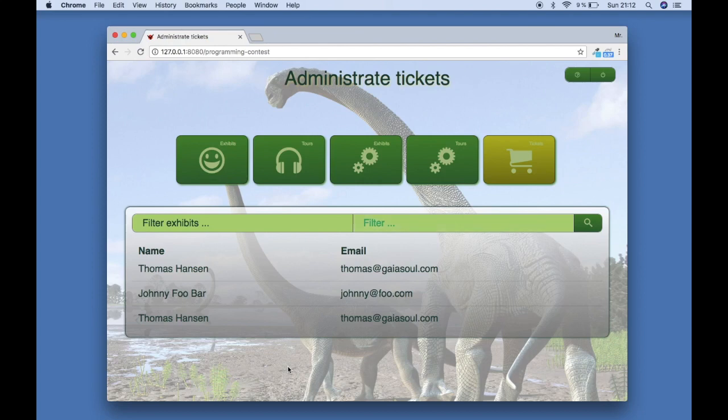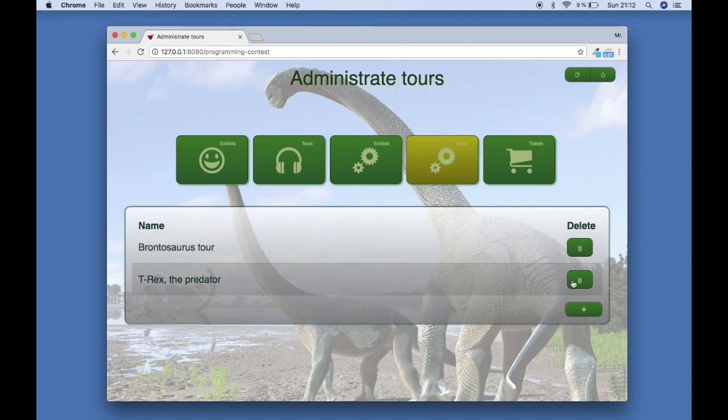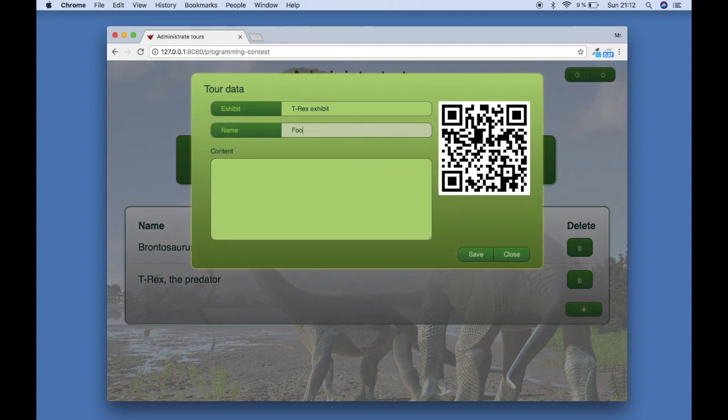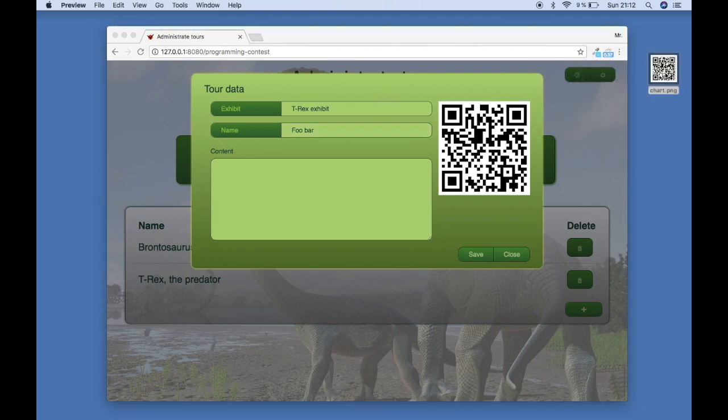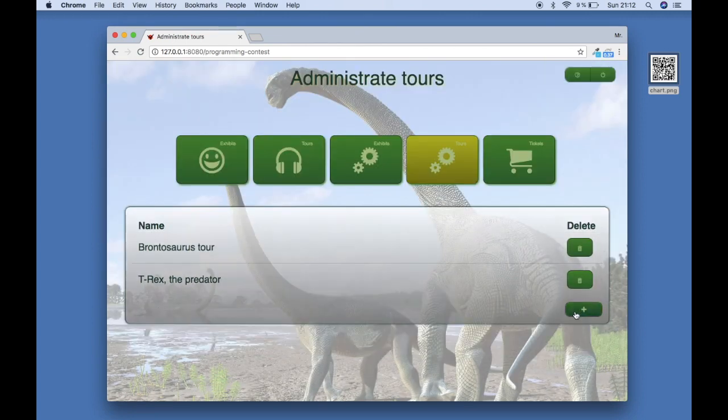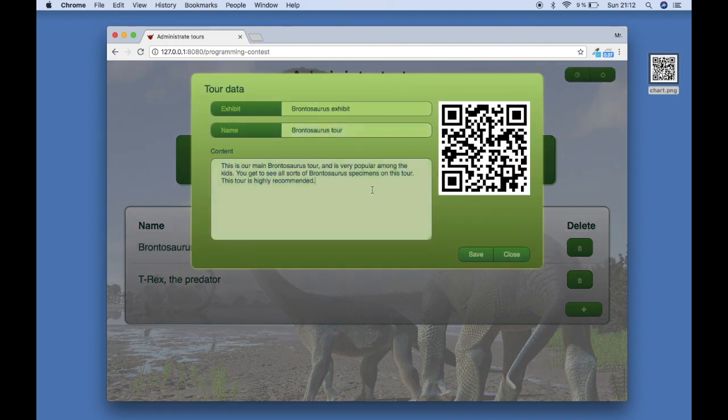So it contains a ticket managing system for the gates where you go in and out of the exhibits. In addition, I can manage tours. I can create a new tour, food bar, at which point I'm automatically given a QR code that leads directly to that tour. The system URL resolves according to tours. And a tour is basically exactly what you think it is. It is a tour. For instance, here are some tours I've previously created. It's basically a guided tour using speech synthesis. So let's look at what a tour is.